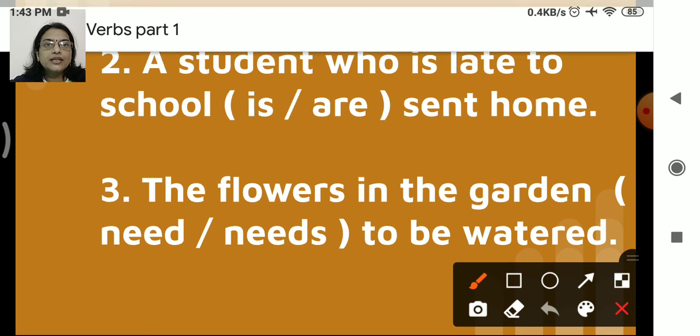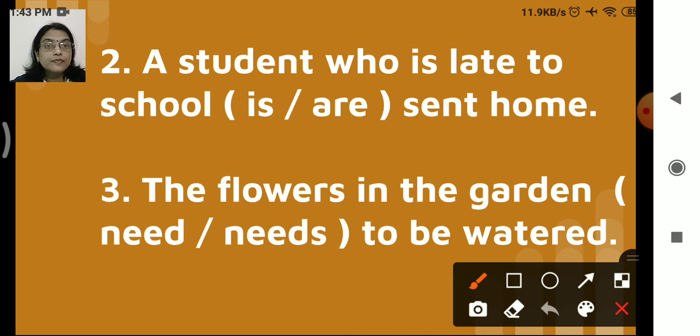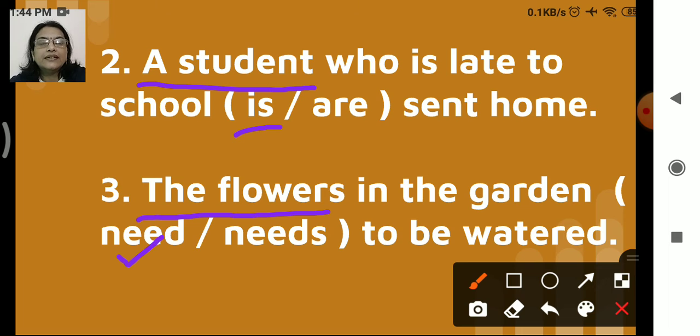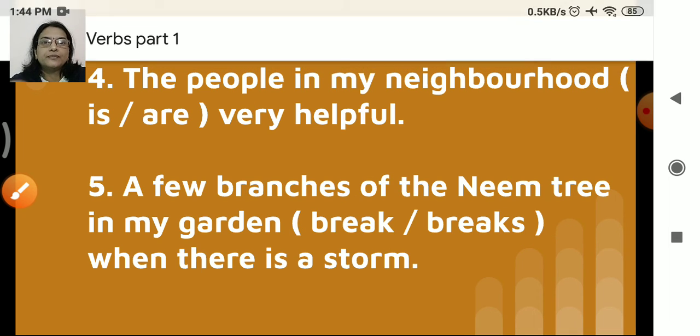A student who is late to school is or are sent home. Now here, which is the subject? A student, right? And then what will be the verb? Is, singular, right? The flowers in the garden need to be watered. So here our subject is the flowers, and what will be the verb here? It will be need, right? The flowers, plural. So we'll have the plural verb form. Got it? Okay.